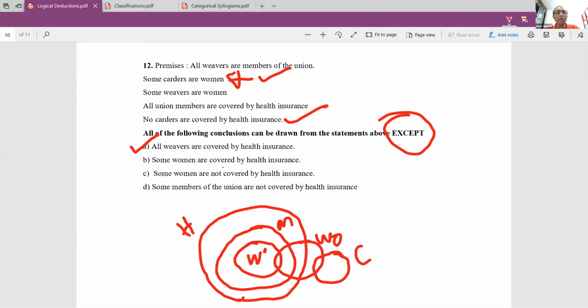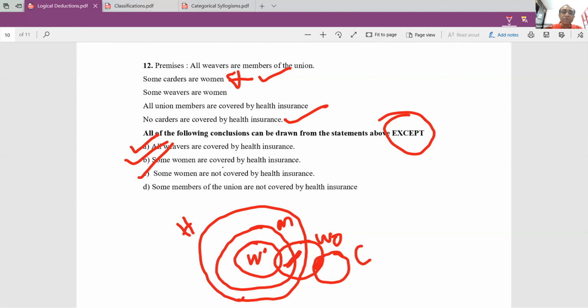What he's saying is all of the following conclusions can be drawn from the statements above except. So I can infer that A is right. Some women are covered by health insurance. That is also right, because there are some women here who are covered by health insurance. That is also right. Some women are not covered by health insurance. Yes, some women, these people we know, are definitely not covered by health insurance. That is also right.